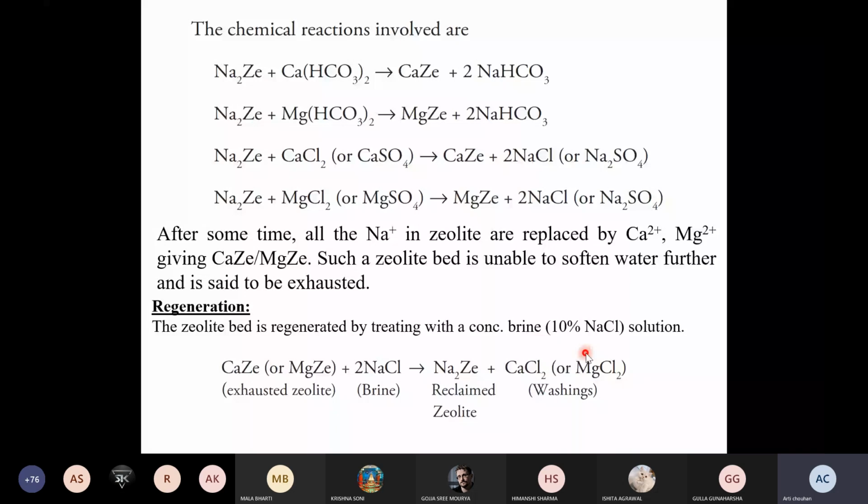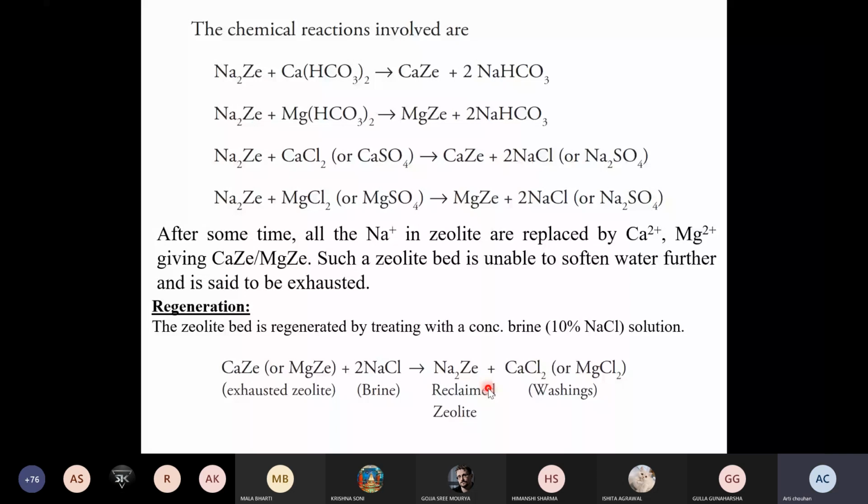Let's discuss the reaction. The structure of the resin in the exhausted stage is calcium zeolite and magnesium zeolite. After reacting with 10% NaCl solution, you can reclaim the zeolite structure back as Na2Z, and the calcium and magnesium byproducts form chlorides as a side product.